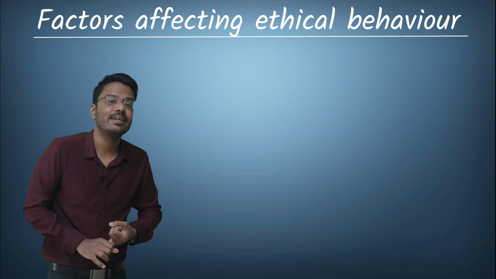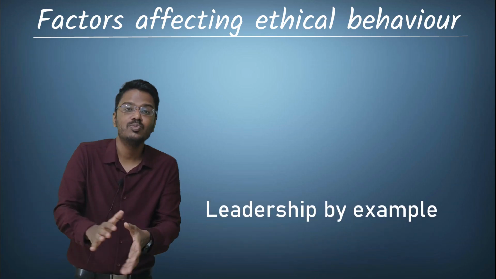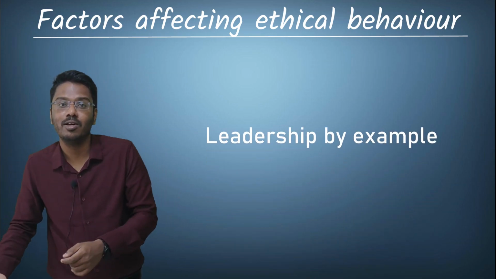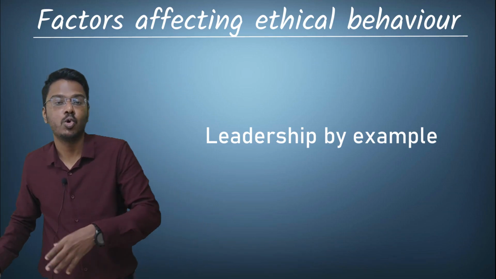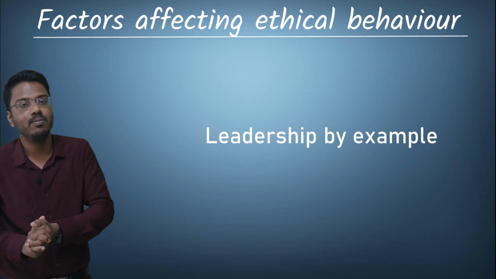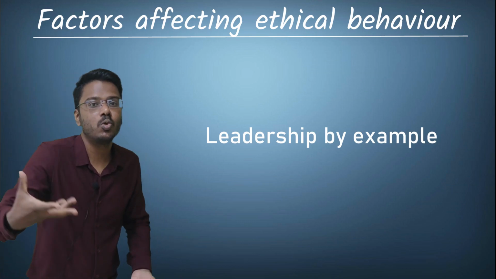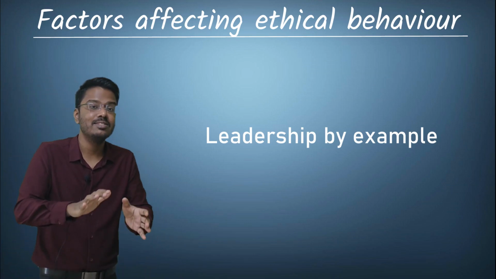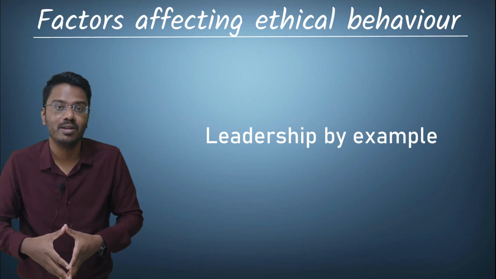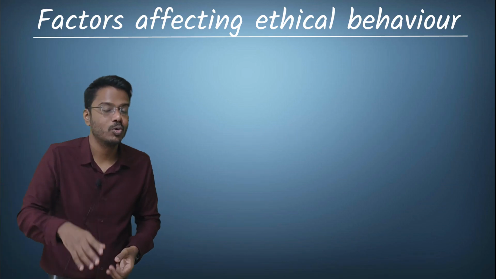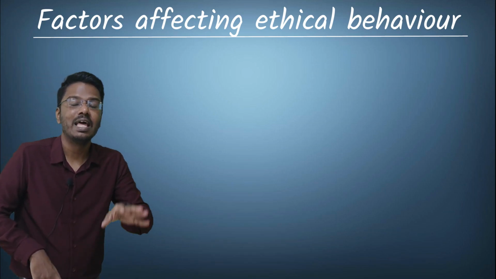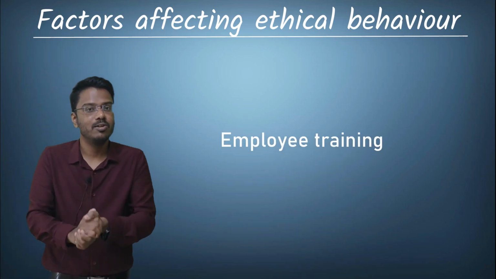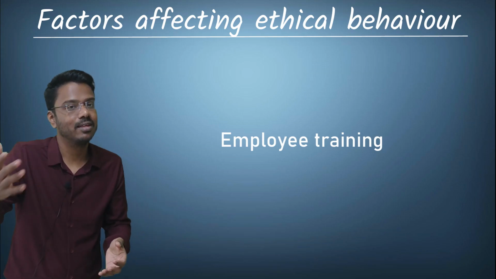The next is leadership by example. The management needs to resort to ethical behavior so that it sends a strong message to other employees. Okay, the management is resorting to ethical behavior, so let's also resort to ethical behavior. And this is what leadership by example means. Lead by example. So the second point is leadership by example. The third point is employee training. The employees need to be given continuous training on ethical aspects or ethical behavior.